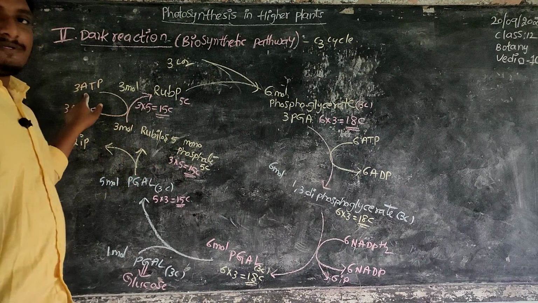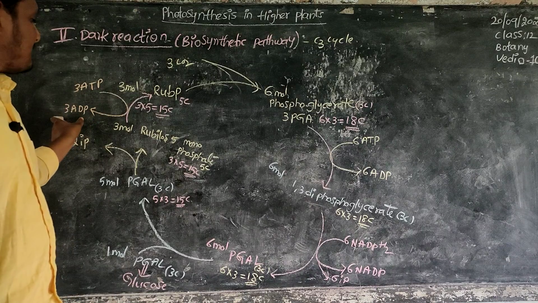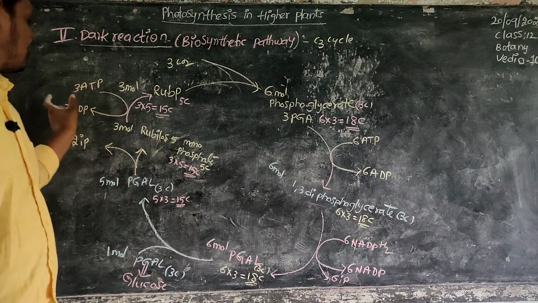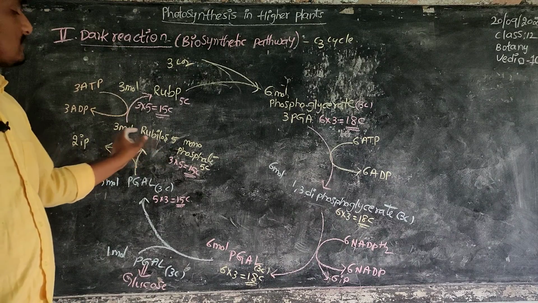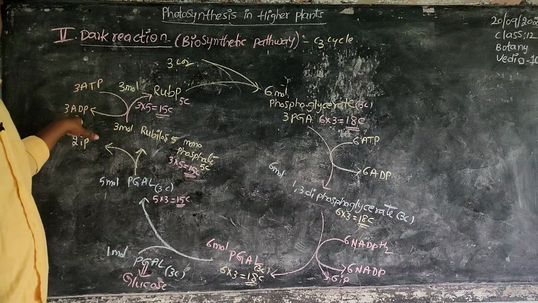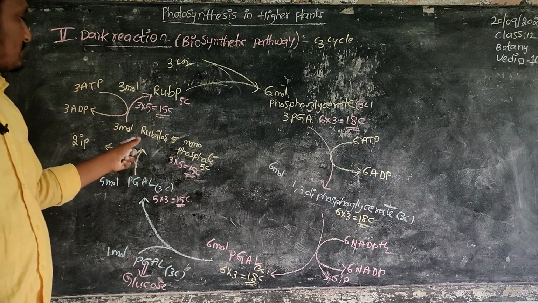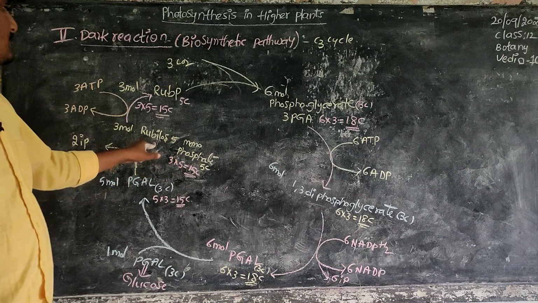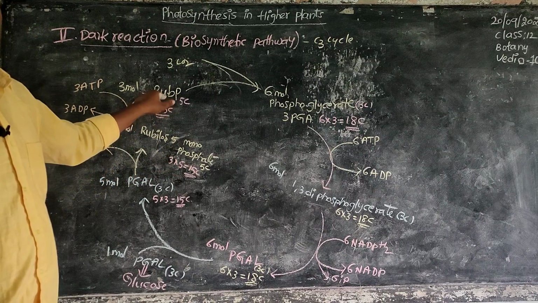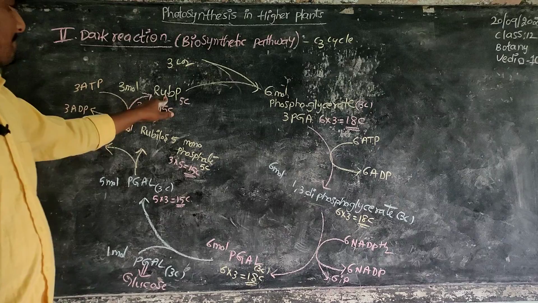When this ATP changes into ADP, 3 ADPs are added to these 3 molecules. They already have one phosphate, so these 3 molecules become double. So 3 molecules of ribulose 5 monophosphate change into ribulose bisphosphate.